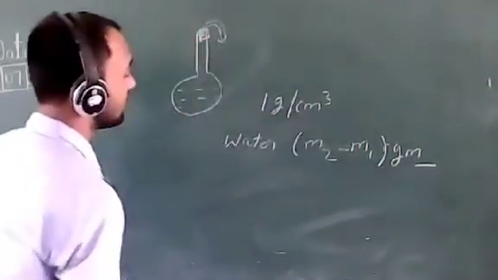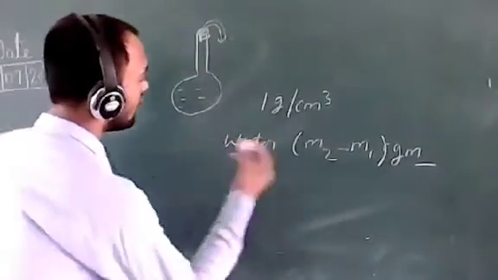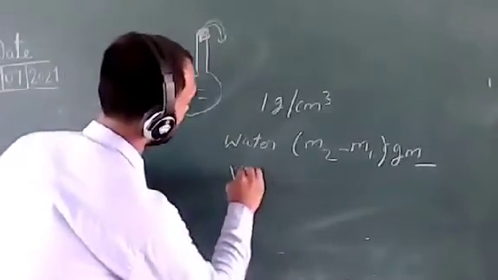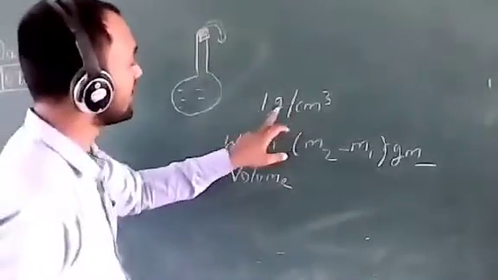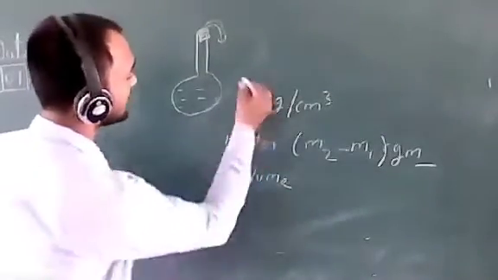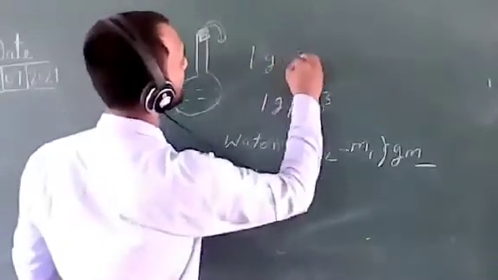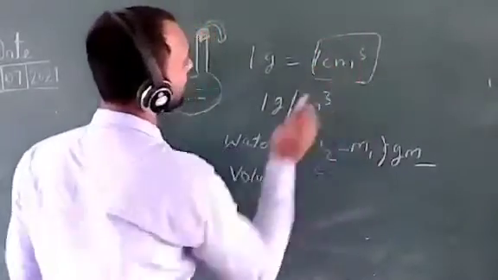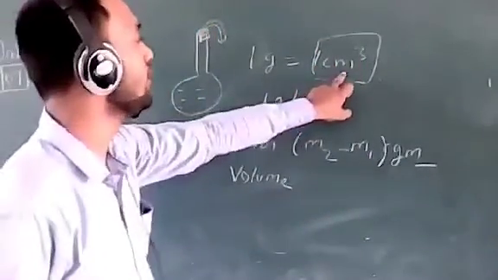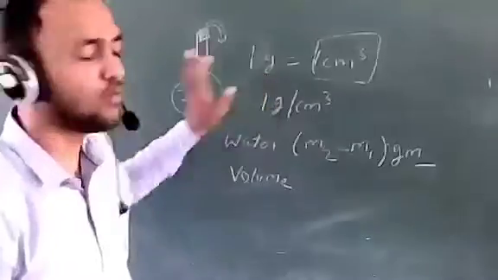So what is the volume of this water? We know the density of water is 1 gram per centimeter cube, meaning 1 gram of water equals 1 centimeter cube. If a container has 1 centimeter cube volume, it will contain 1 gram of water.